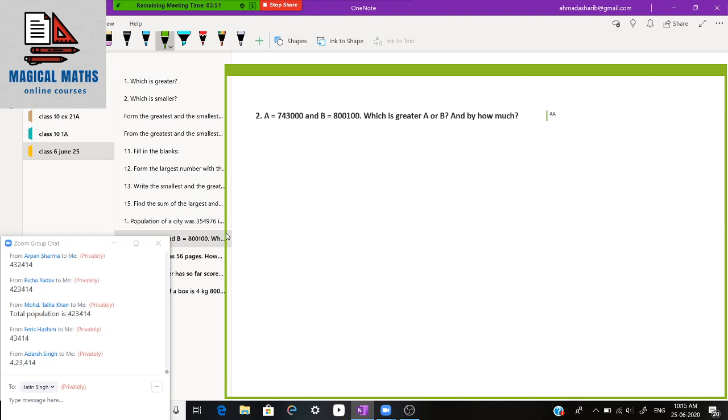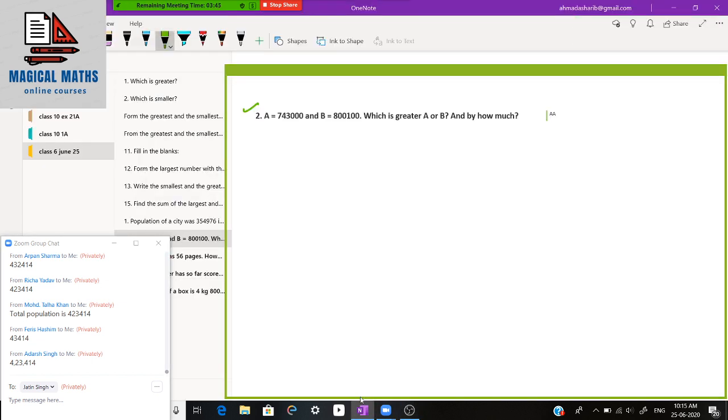So we are left with 4 minutes now. The second question says A is equal to 7,43,000 and B is equal to 8,100. Which is greater, A or B, and by how much? So compare A and B. 7,43,000 and the value of B is 8,100. So of course 7 lakh is smaller than 8 lakh.